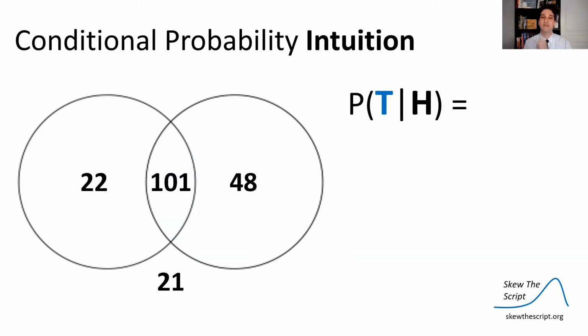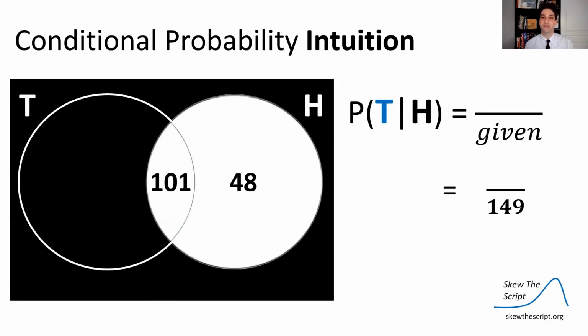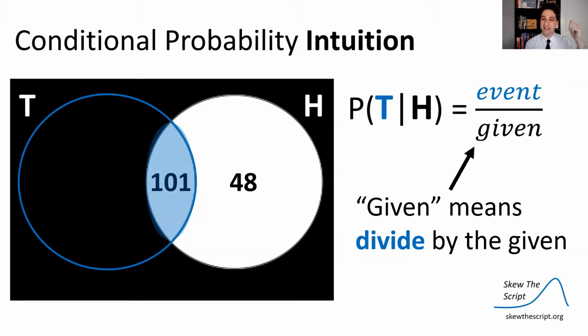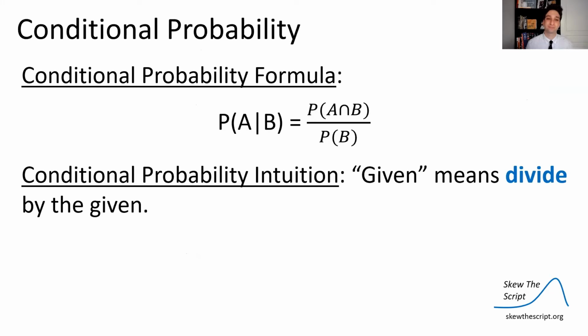Let's talk about an intuitive rule for conditional probability. So probability of T given H was simply the given in the denominator and the people who are still in the event of being tall in the numerator. So essentially, given means do the same thing, but divide by the given. Whatever's given, cut the data set to whatever it is, and then divide by that new total. So the general rule, the intuitive rule, remember, is given means divide by the given. In this case, we're dividing by the high income earners.